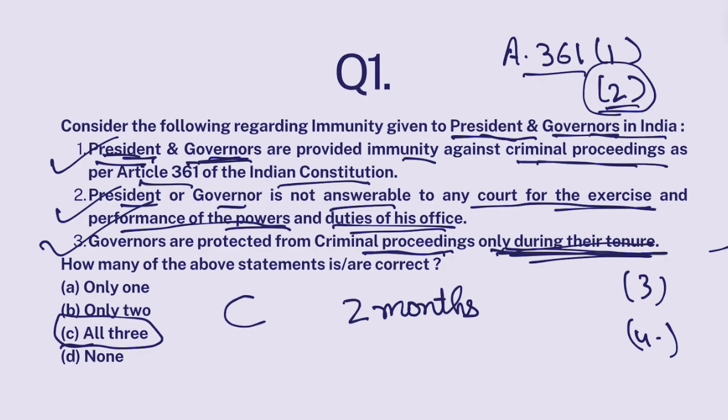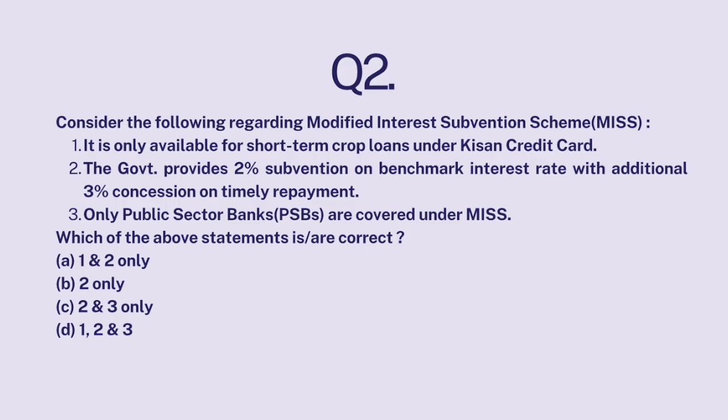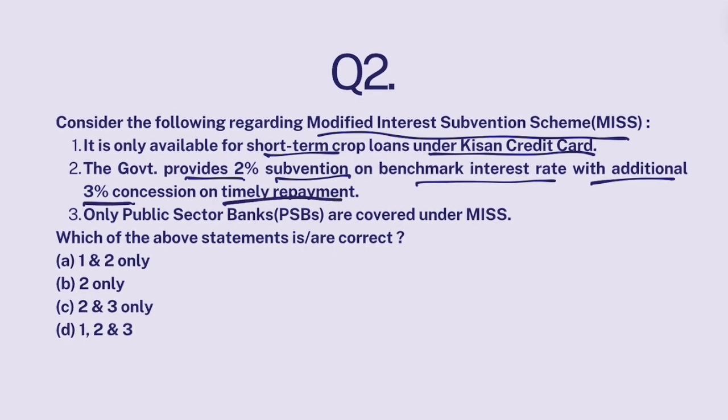Question number 2. Consider the following regarding modified interest subvention scheme. It is only available for short-term crop loans under Kisan Credit Card. The government provides 2% subvention on benchmark interest rate with additional 3% concession on timely repayment. Only public sector banks are covered under MISS.